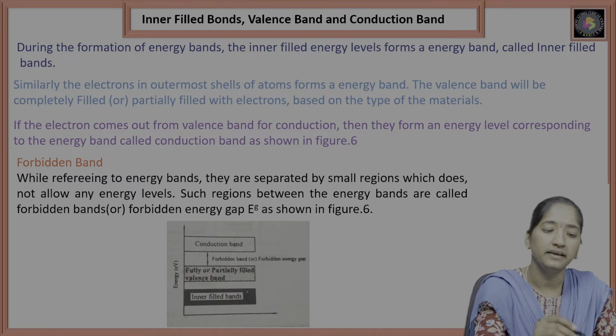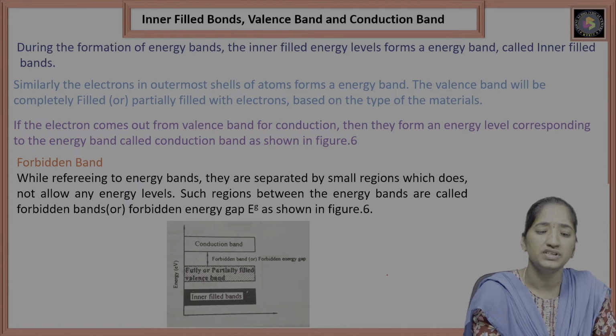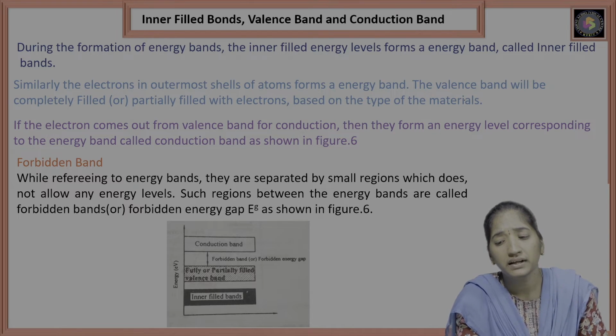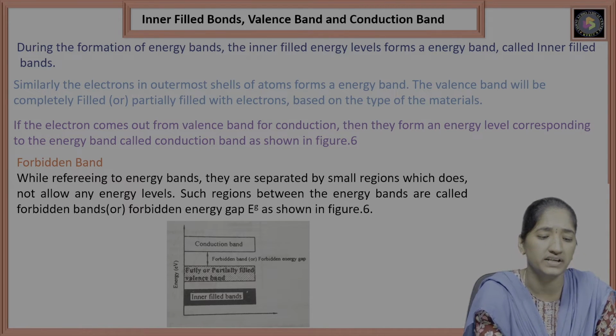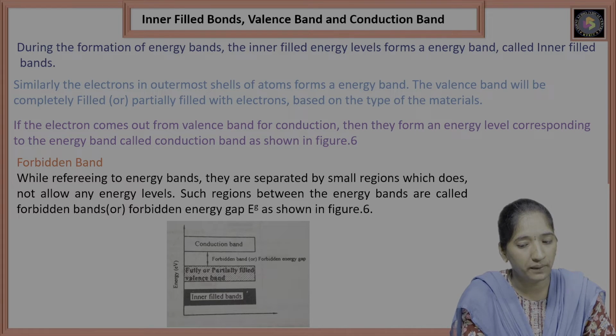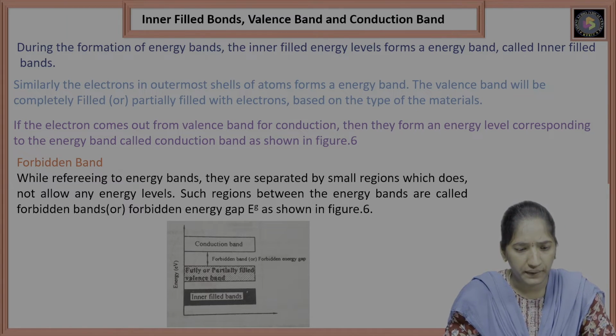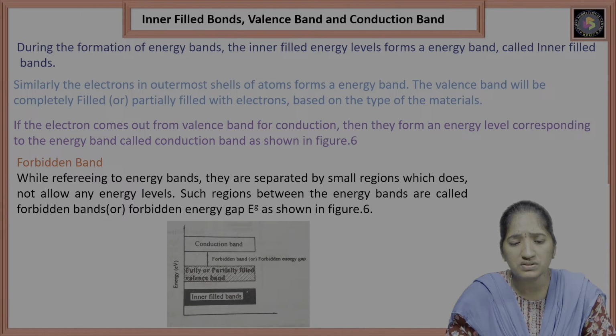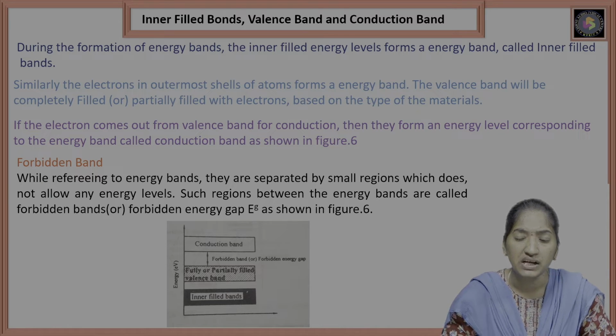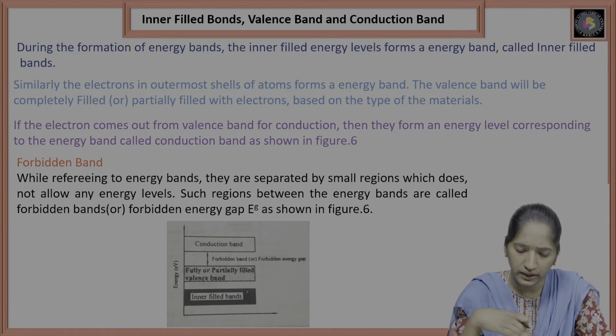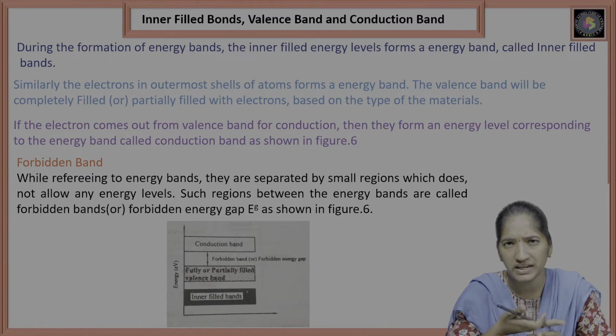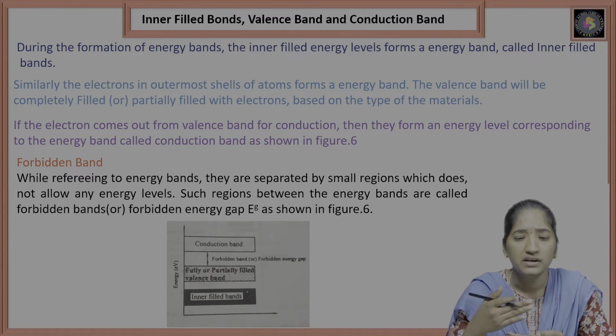The electrons in the outermost shells of an atom form the energy band called the valence band. The valence band will be completely filled or partially filled with electrons, based on the type of material. The lower band is the valence band and the upper band is the conduction band.